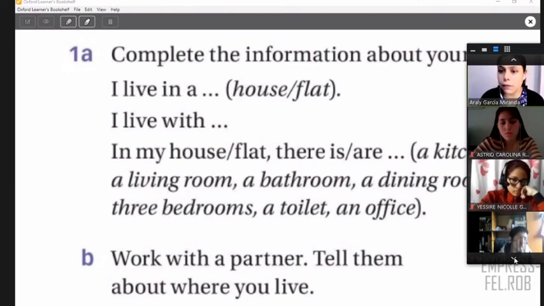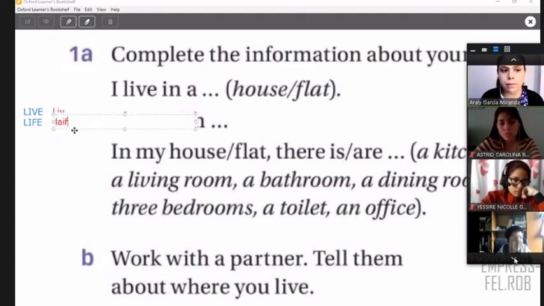So look, you told me different ideas, right? But we have to check something, especially the pronunciation of this word. Some people had a different pronunciation. Look, I'm going to write how you pronounce this word. We have this word, and we have also this word. The pronunciation is different, right? In the first word, you say live, right? And the second, you say life, right? So one is live and the other is life.